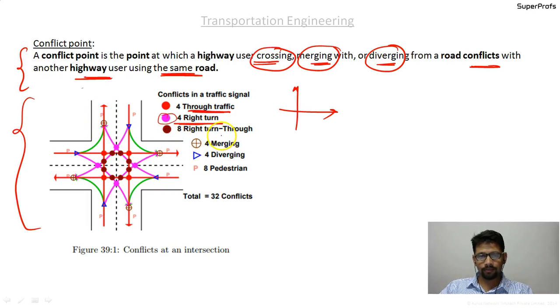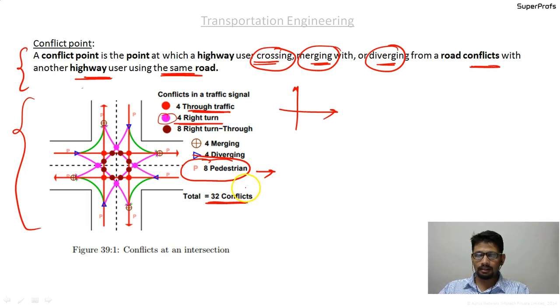So in a similar way, they have shown the conflict points for various cases, like right turn, diverging, merging, and the conflict points for the pedestrians. This way, the conflict points are noted. And usually the conflict points for pedestrians are taken separately, but here they have also added 8 pedestrian conflict points. So in total there are 32 conflict points, okay.